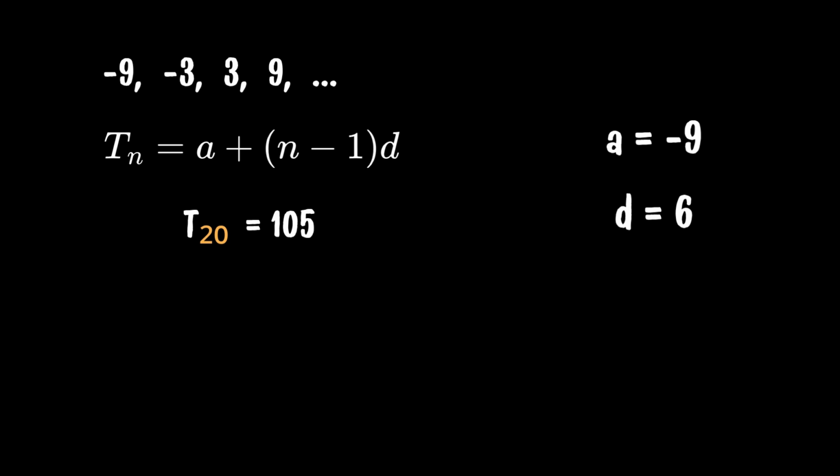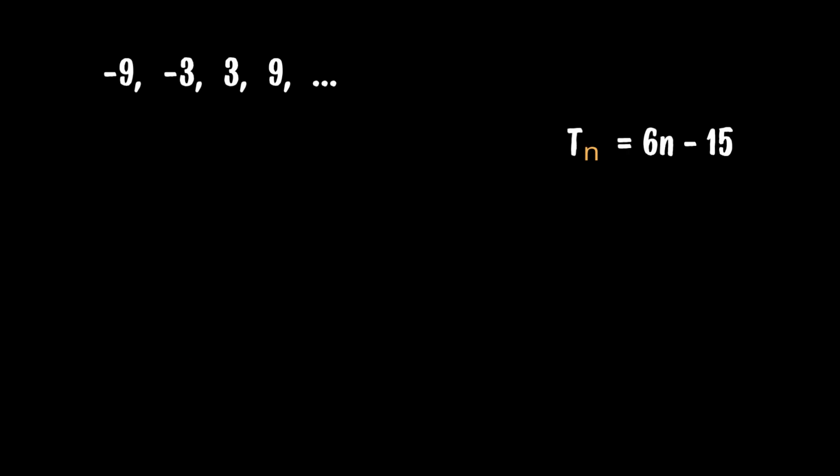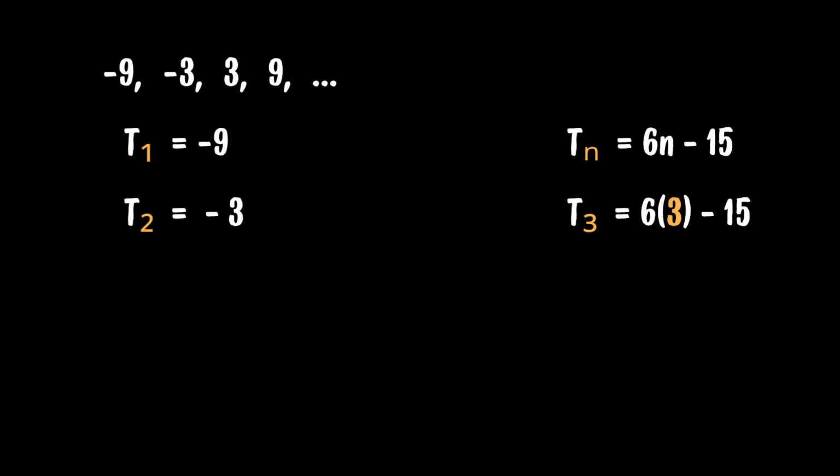Alright, let's find the nth term. Using the formula, now plug in the known values, distribute the 6, and combine like terms. We can verify this by checking for the first 3 terms. When n equals 1, 6 times 1, 6, minus 15, negative 9. n equals 2, 6 times 2, 12, minus 15, negative 3. For n equals 3, same case, we get 3.